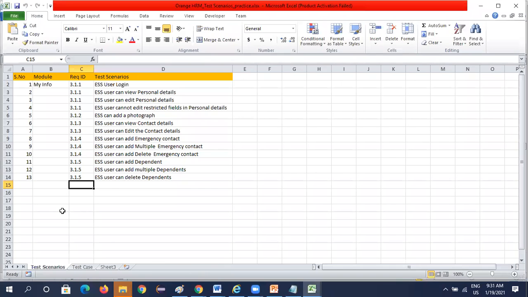So what we'll write is 3.1.6. ESS user can add immigration details. Immigration details, right? Next one, ESS user.